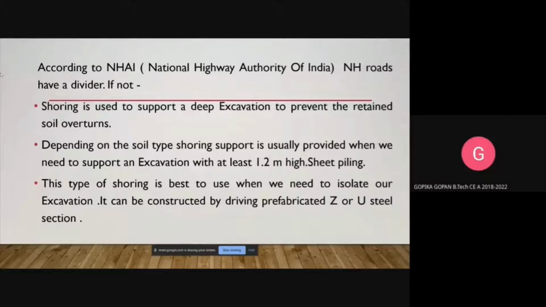Some highways have no divider, so we need to protect them by methods like shoring. Shoring is a temporary support which we use in the case of deep excavation to prevent the soil from sliding. This will support a wall laterally. It is usually provided when we need to support an excavation of at least 1.2 meters high.